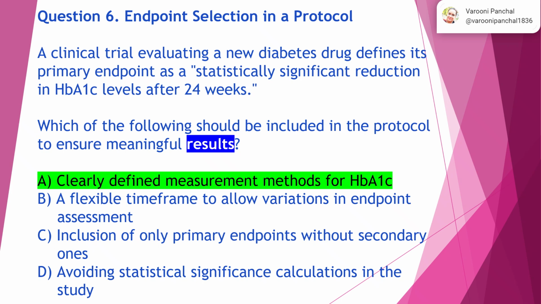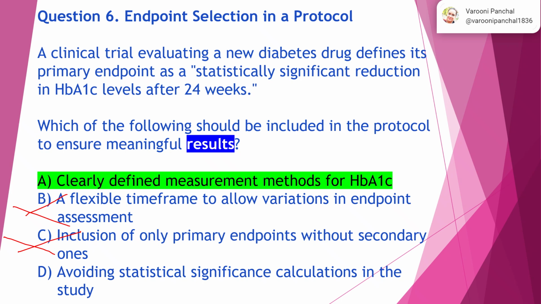Option B, a flexible time frame to allow variations in endpoint assessment. No. Option C, inclusion of only primary endpoints without secondary ones. No, whenever you're doing any analysis, you need to include primary and secondary, if possible the exploratory or surrogate kind of endpoints, right? So all those things should be mentioned. So this is not the right answer.